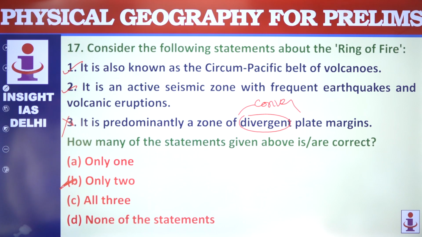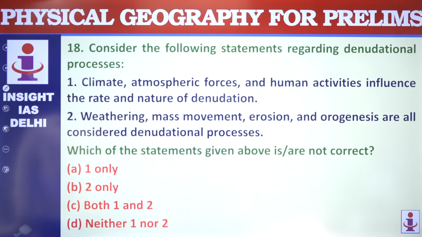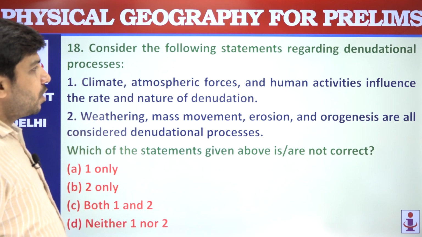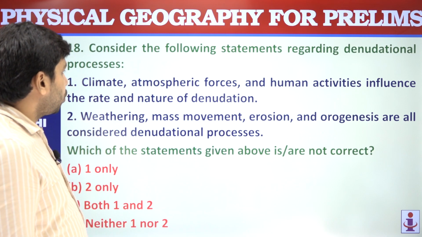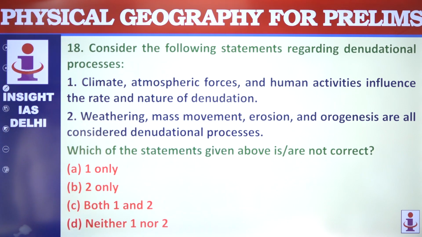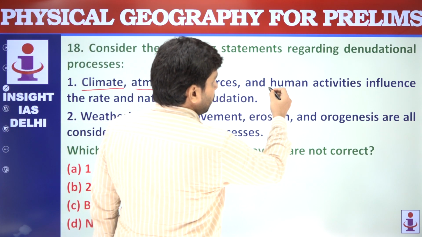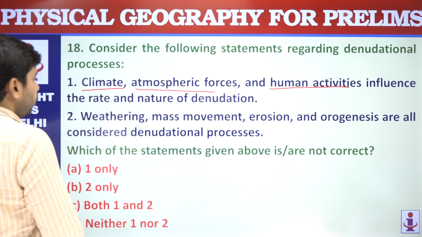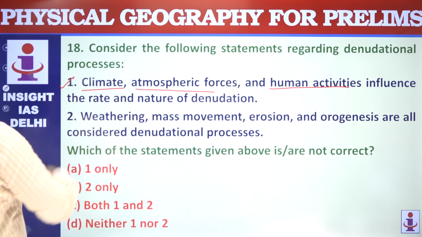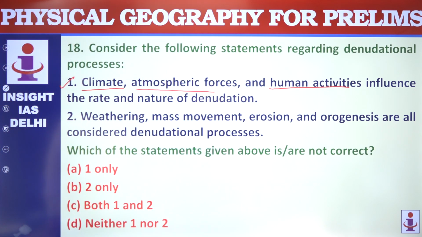Next we have a question on denudation processes. The climate, atmospheric forces and human activities influence the rate and nature of denudation. Climate, yes, this is true. All these influence the rate and nature of denudation. This is correct. Weathering, mass movement, erosion and orogenesis are all considered denudational processes.